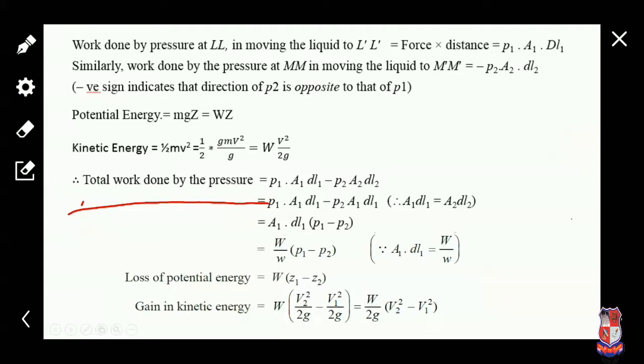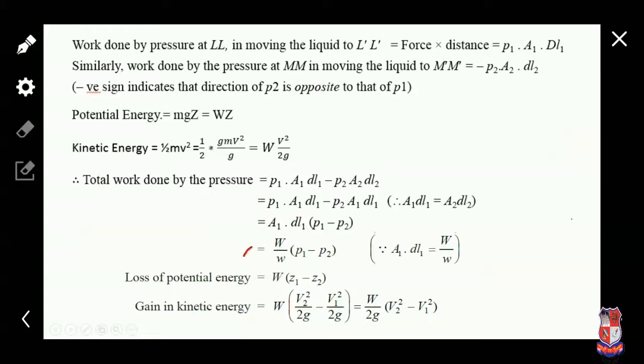Okay, now we can take the total work done by pressure. So it is equal to P1 A1 dl1 minus P2 A2 dl2. So we know that A1 dl1 is equal to A2 dl2. So we write A1 dl1 in place of A2 dl2. Okay, so we can take A1 dl1 common. So in the bracket only P1 minus P2.